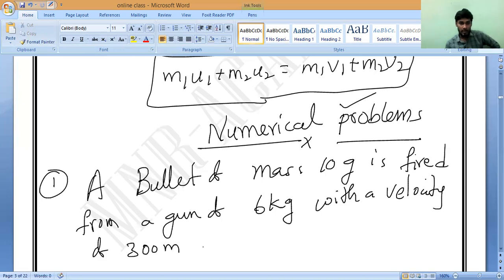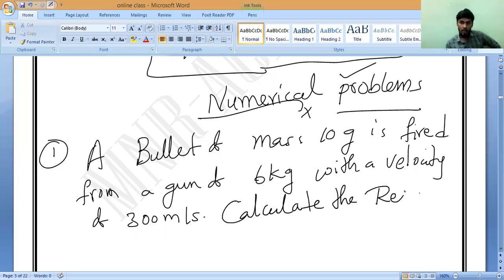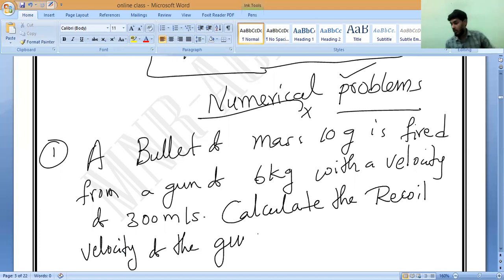Calculate the recoil velocity of the gun.